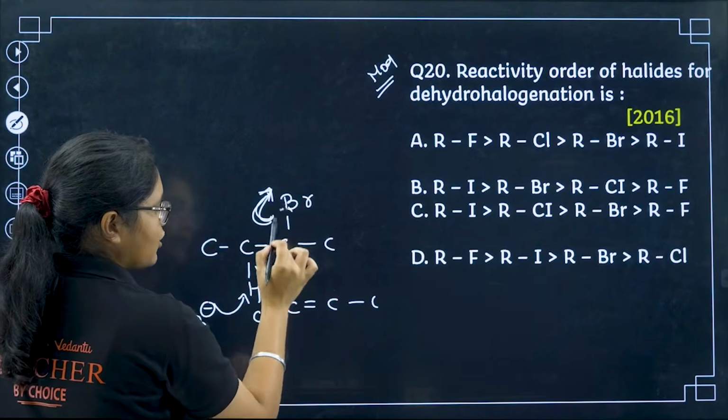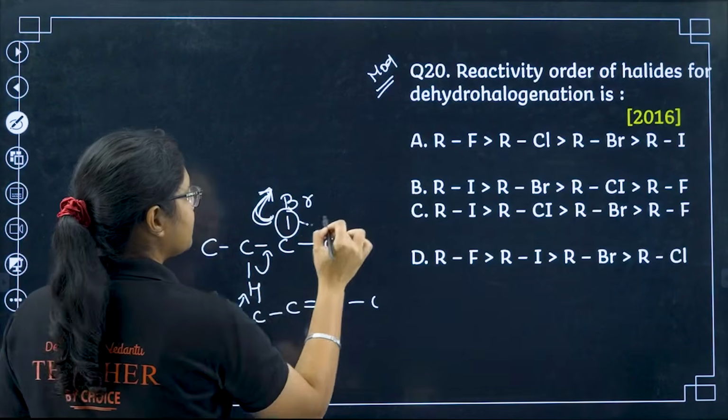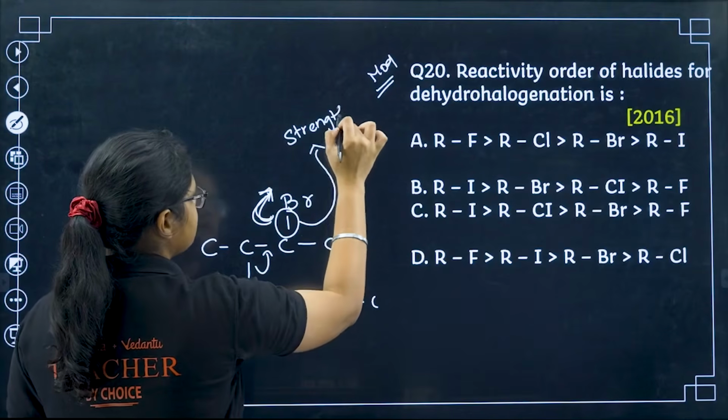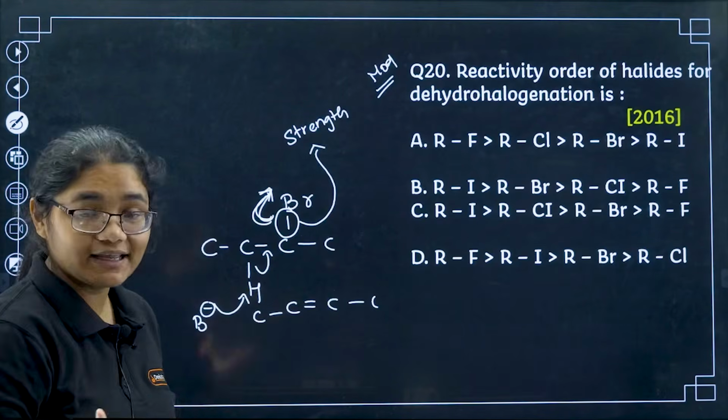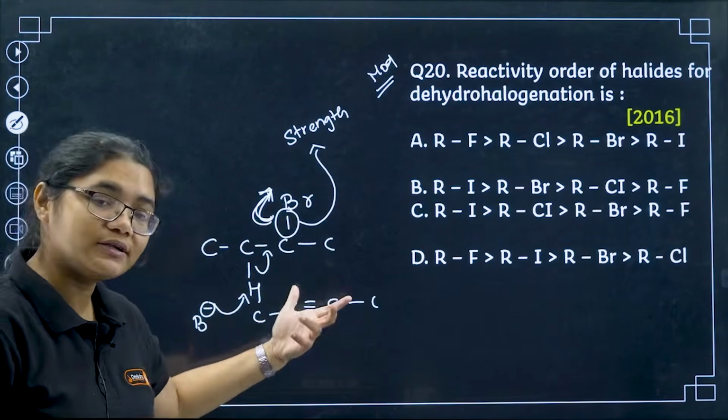Okay, so if this bond can break easily, the reaction will be faster. So how will this bond break depend? It will depend on the strength, right? If this bond is a weak bond, it will break easily. If the bond is a strong bond, it will take time to break. So how will we know whether the bond is strong or weak?